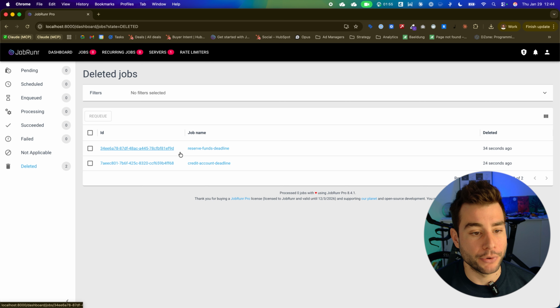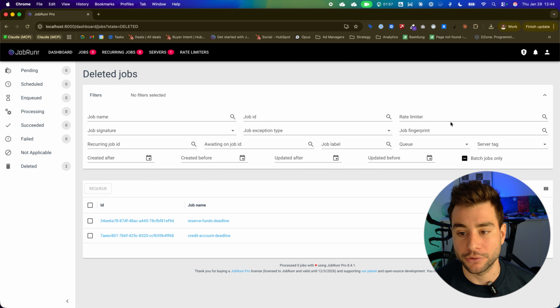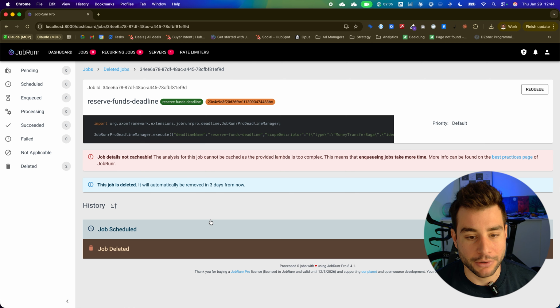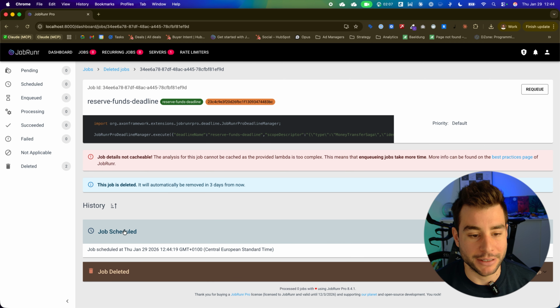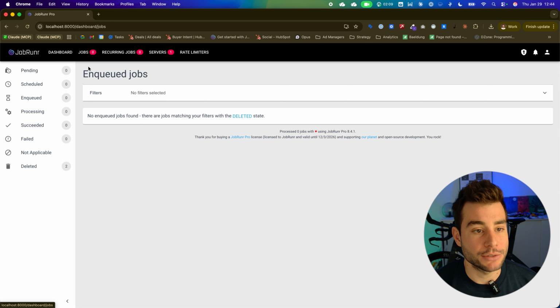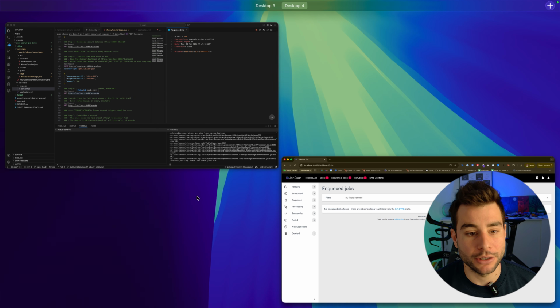Nice thing with JobRunr Pro, in your dashboard you also have filters, so you can filter on specific job names or methods, or maybe even, if you use labels for specific customers, you can also filter on that, and you can have a look in there and see everything that happened. So this is the happy scenario, when everything goes well.